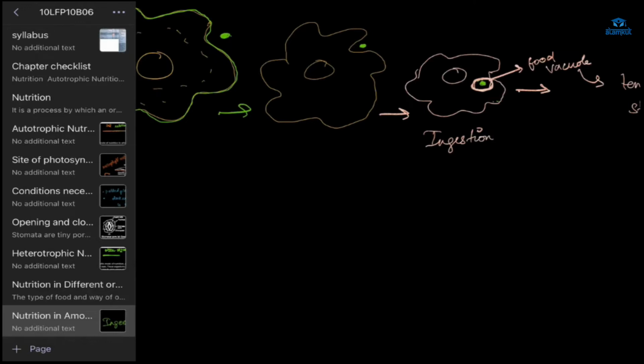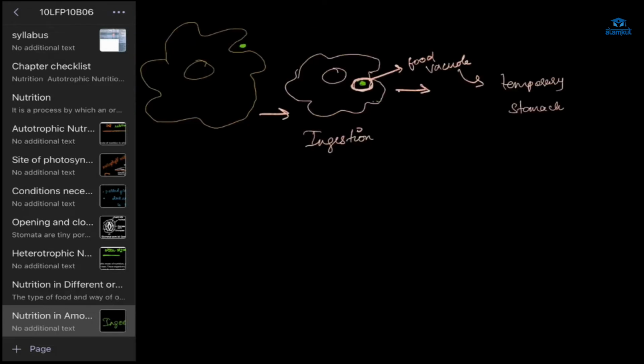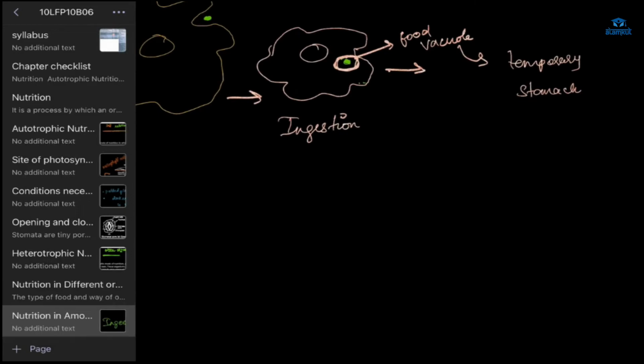It will surround the food particles and take them in. In the cytoplasm of amoeba we have water and all that stuff, right? So water plus food particles forms a food vacuole, which acts as a temporary stomach. Understood, Shazan? Understood. Okay, Navya, can you tell me what happens in ingestion?